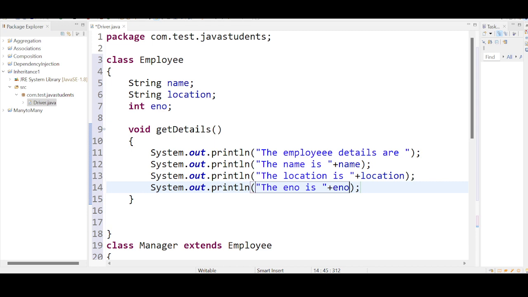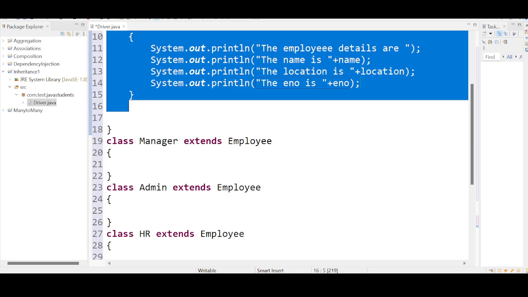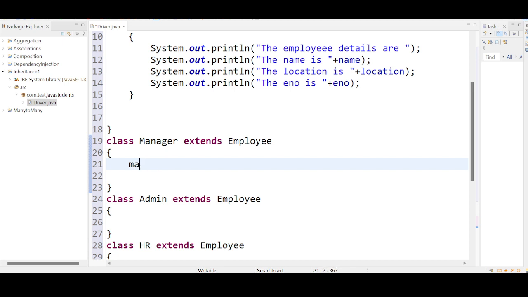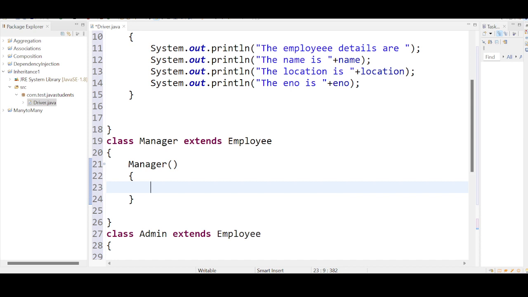Now see, we can do a wonder here. In the employee class, in the parent class, I have one method and three variables. Now see what I am doing in the manager class. I am taking a constructor inside the manager class. What is a constructor? When you define a constructor, the name of the constructor should be the same as the class name. I'm taking three variables here. String mname stands for manager name, mlocation, manager location, and manager's employee number. Okay, all these variables are of string type.